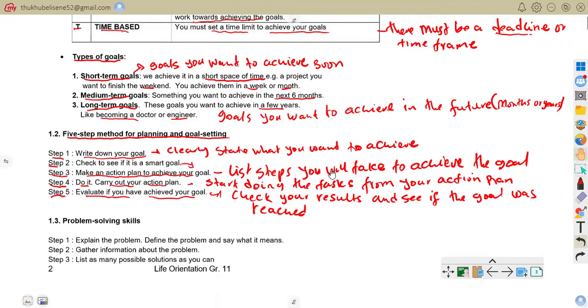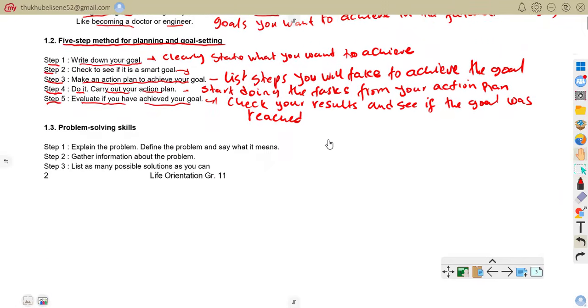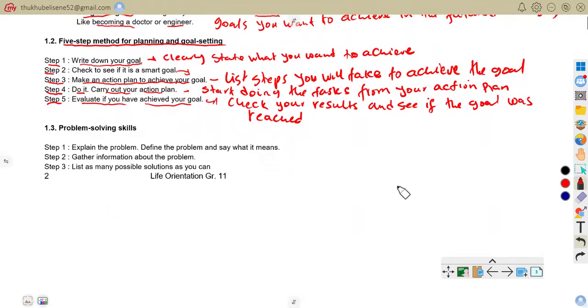So now let us move on to problem solving skills. It as well has steps. The first step in problem solving skills: explain the problem, define the problem, and say what it means.